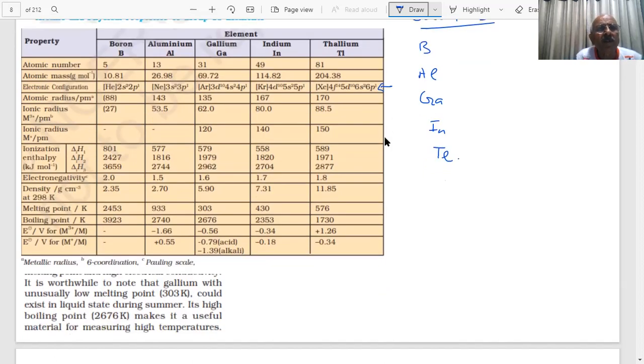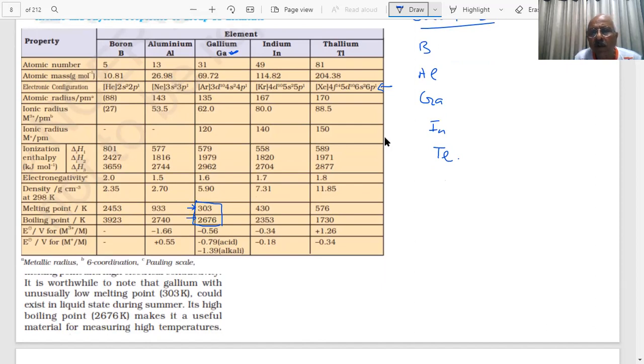Where is the gallium? See the gallium. What is so important about gallium? What is it known for, student? Here is something very important about gallium. What is the melting point of gallium?